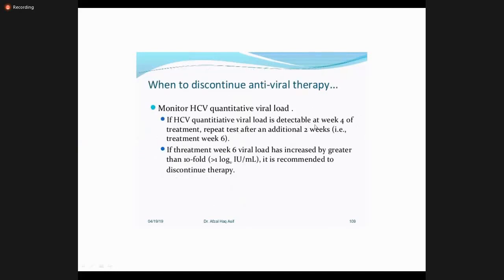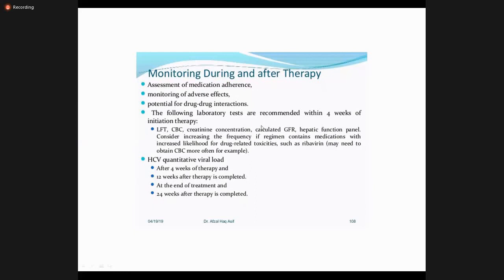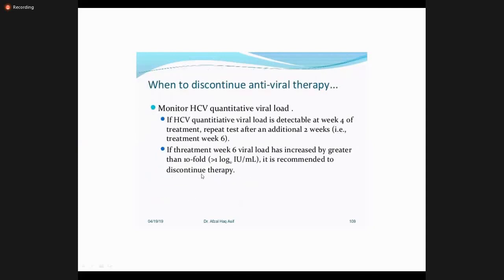Monitoring the treatment we have already discussed. For third year, no need to remember. Just remember you can repeat the viral load after 4 weeks of therapy, 12 weeks after the therapy is completed, at the end of treatment, and 24 weeks after the treatment.